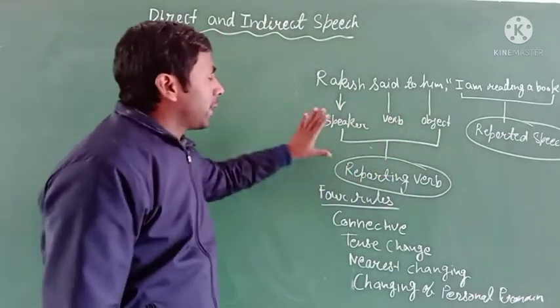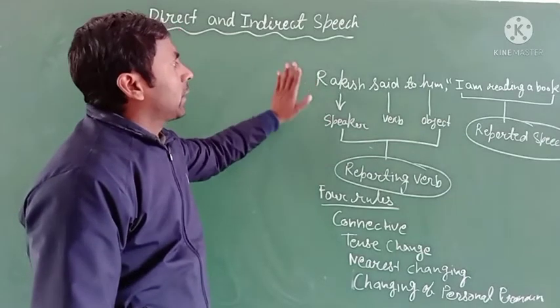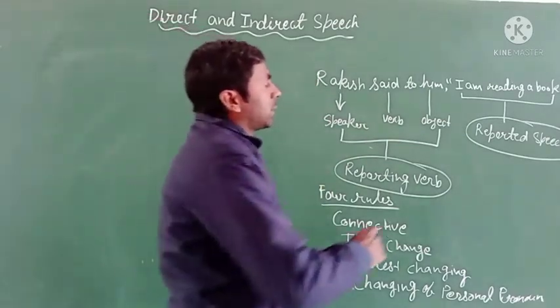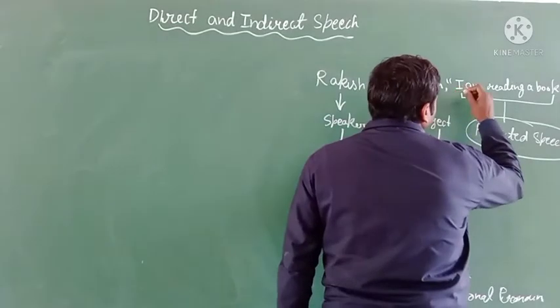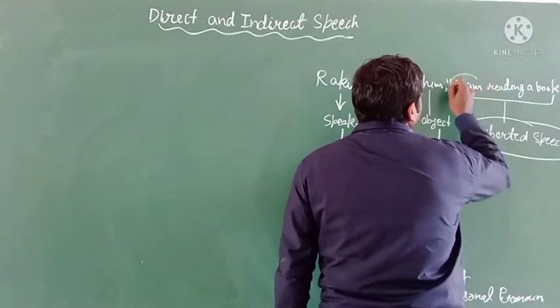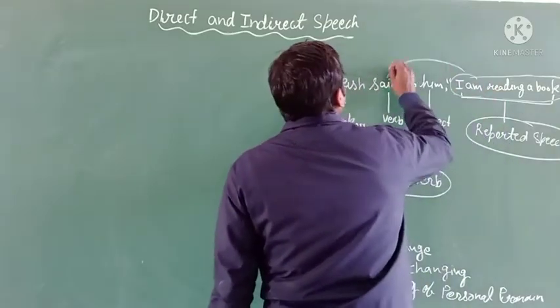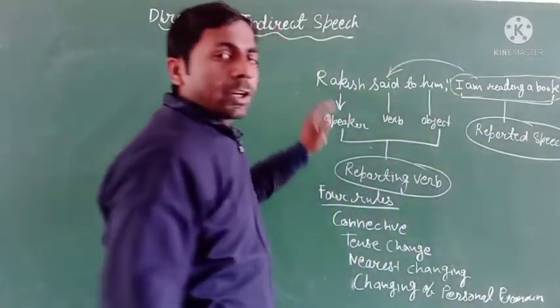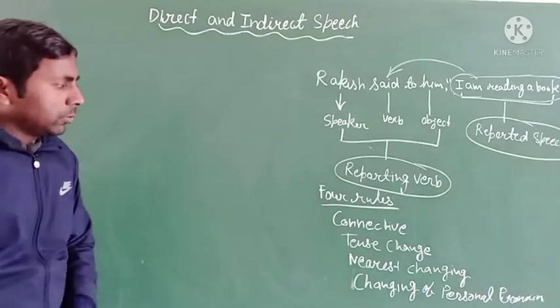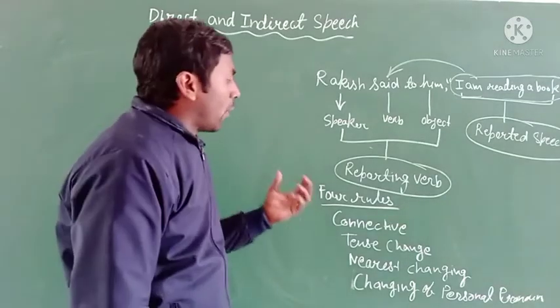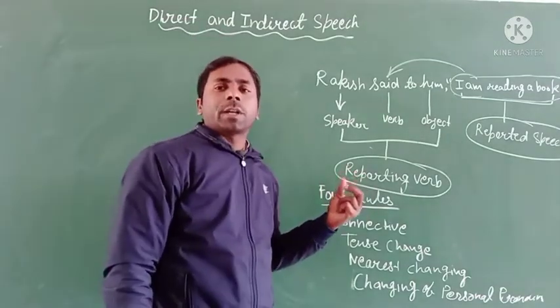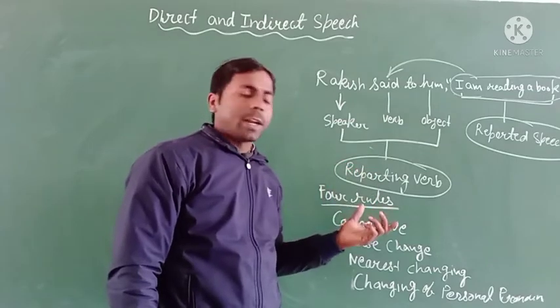Clear? And you know very well that we can change the reported speech according to the reporting one. Clear?